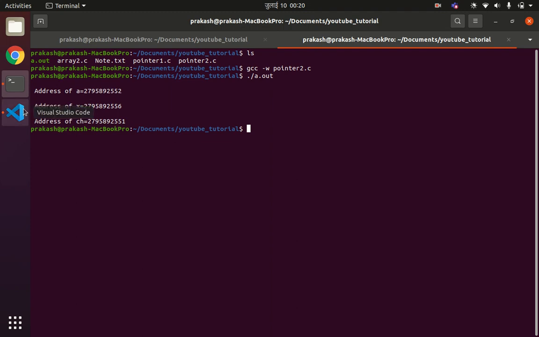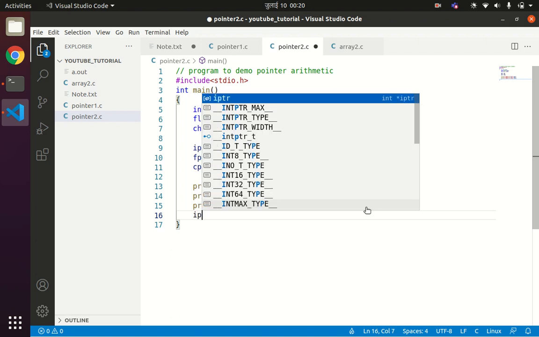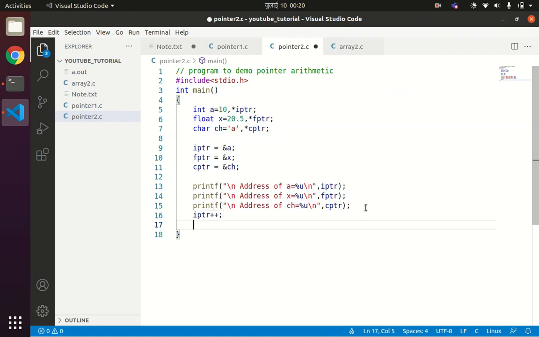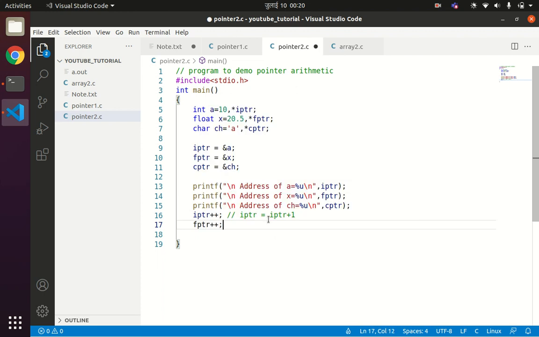Now let us say I'm incrementing the pointer variables. Suppose I'm writing iptr++. If you do not know what ++ is, it means iptr = iptr + 1. Similarly, I am incrementing the floating point pointer as well, fptr++, and cptr++. So what will happen when I increment the pointer or add 1 to the given pointer variable? Let us see the final result of incrementing the pointer.